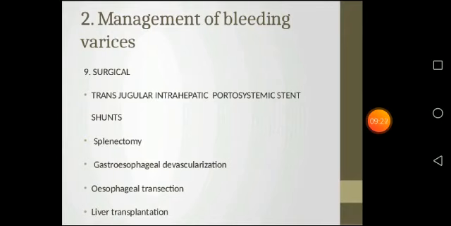The next is the surgical management, that is a transjugular intrahepatic portosystemic shunt. Okay, what is a shunt? A shunt means a small passage or hole which allows the movement of fluid from one part of the body to another part. That is shunt therapy. Then splenectomy, removal of the spleen, gastroesophageal devascularization, then esophageal transection, liver transplantation.